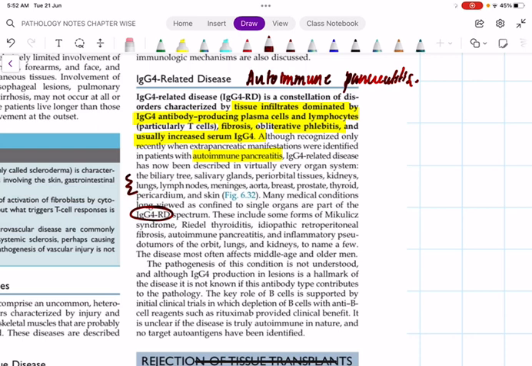The diseases which are associated with the spectrum are Mikulicz syndrome, Riedel's thyroiditis, in which there will be fibrosis of the thyroid gland, idiopathic retroperitoneal fibrosis, autoimmune pancreatitis, inflammatory pseudotumors of the orbit, lungs and kidneys. Okay, all those are not that important. Just remember 2 points. IgG4 is related with autoimmune pancreatitis, and there will be IgG4 antibody producing plasma cells and lymphocytes, which cause fibrosis, obliterative phlebitis, and usually increased serum IgG4. Okay, it will be elevated. In SLE there will be decreased complements. These 2 points are very important.